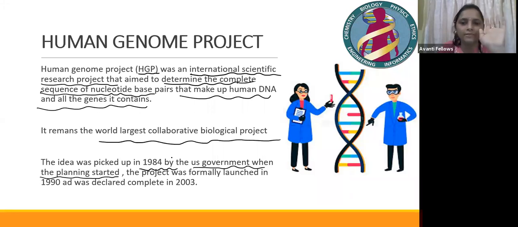Whenever we want to study at 4 p.m., we start thinking at 2 p.m., and after 4 p.m. we start reading. So like that only, here they started thinking of doing this project in 1984, but they started in 1990.